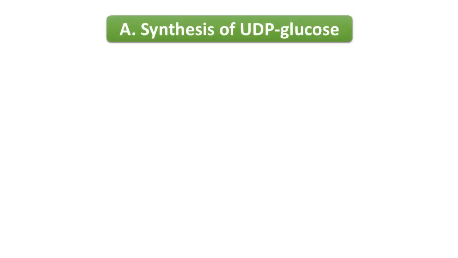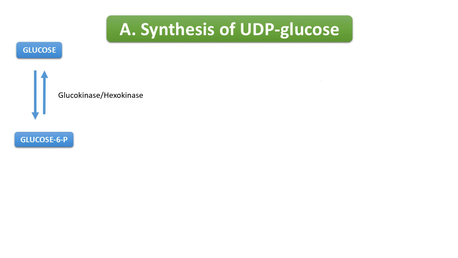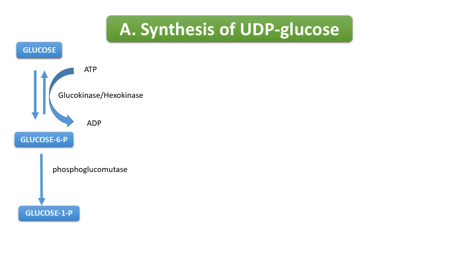Now, the first step of glycogen synthesis is synthesis of UDP glucose. The first reaction in glycogen synthesis is the same as that of glycolysis, where glucose is phosphorylated to glucose 6-phosphate by hexokinase in muscle and glucokinase in liver. And in this reaction, ATP is converted to ADP. Then glucose 6-phosphate is converted to glucose 1-phosphate by